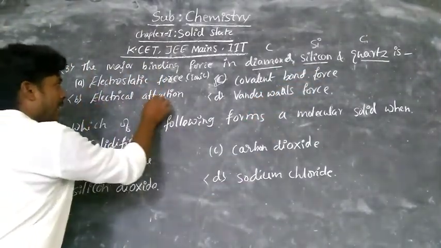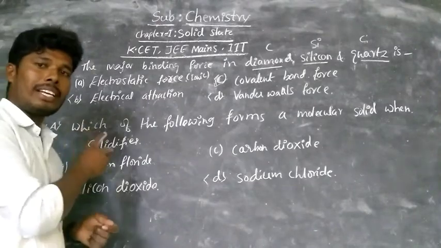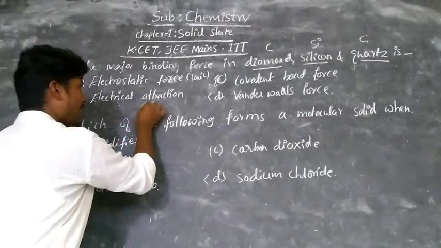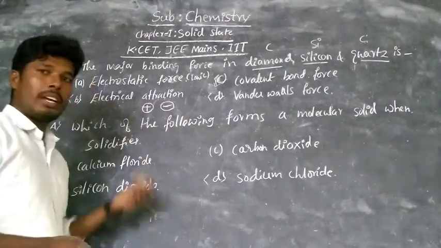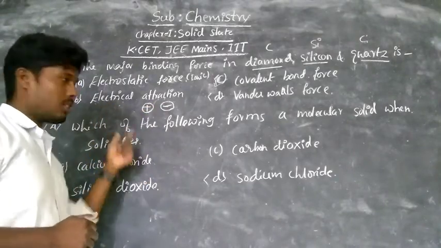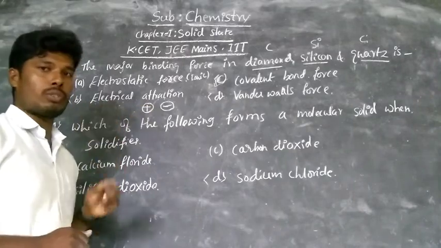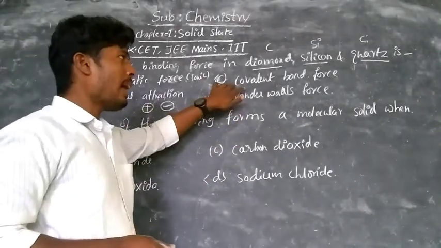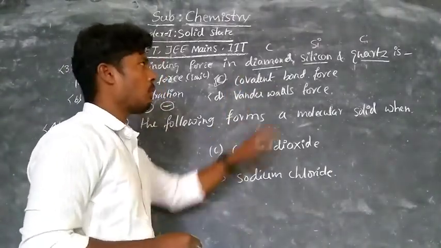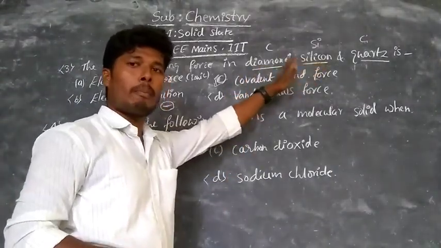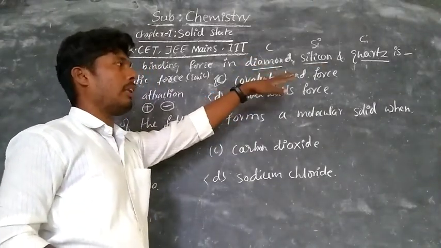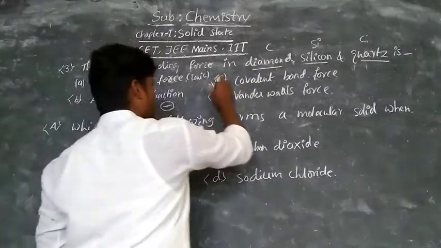Then electrical attraction is the attraction present between two opposite charges, that is positive and negative charges. So this is just a type of attraction, not a force. Then covalent bond force. This covalent bond force is present only in covalent compounds. Here they gave three covalent compounds. Therefore, definitely the covalent force is present in diamond, silicon and quartz. So option C is the right answer.